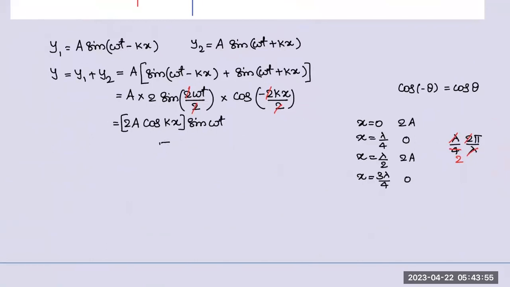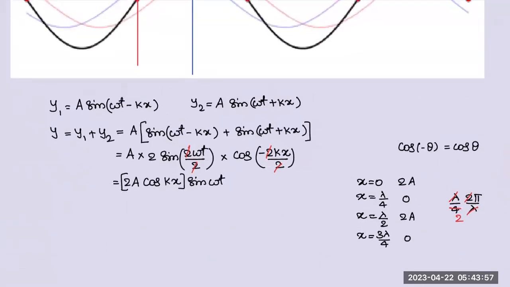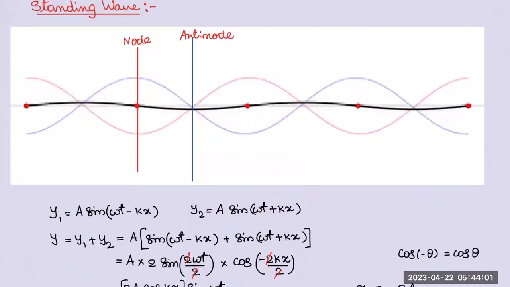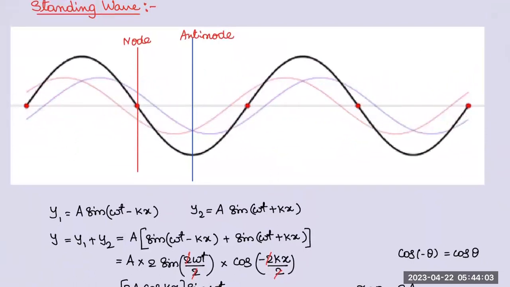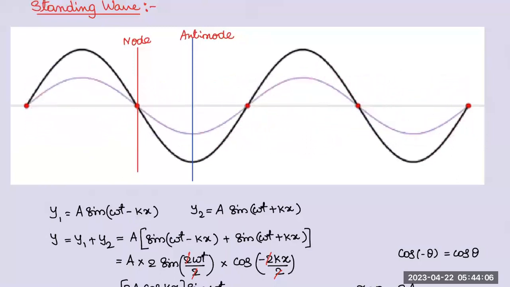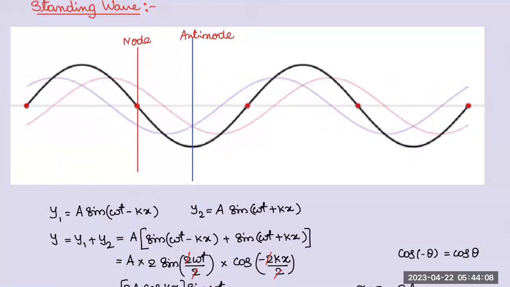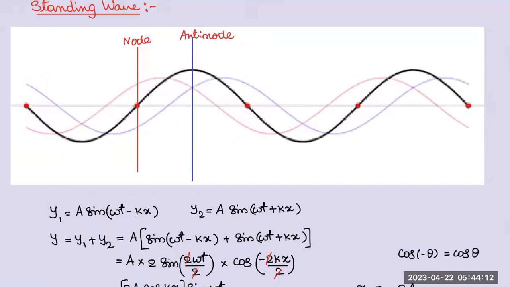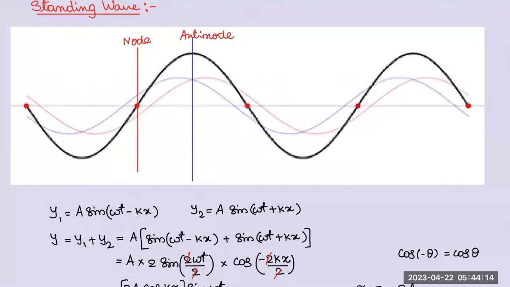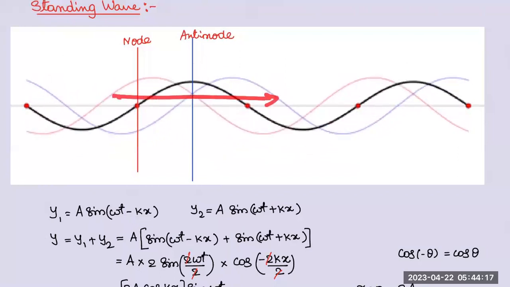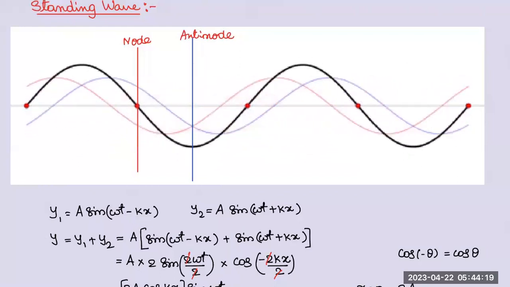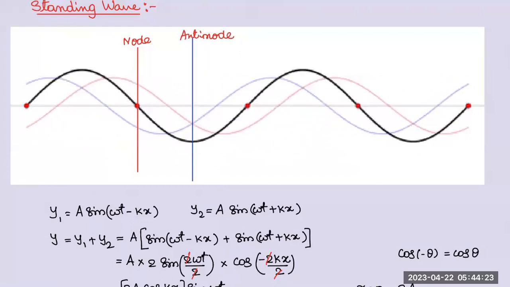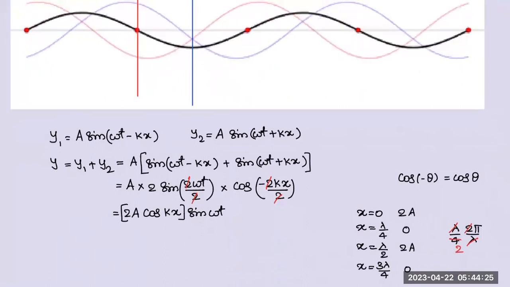So Resnick Halliday Walker says that this is not a wave. It's simply oscillation with different amplitudes. That's also one way, correct. But internally two waves are there. In terms of a brief idea of energy, the first wave will take energy forward, the second wave will bring it backwards. Net energy transfer is how much? 0. Net energy transfer is 0. That's what you need to understand. This is a standing wave equation.